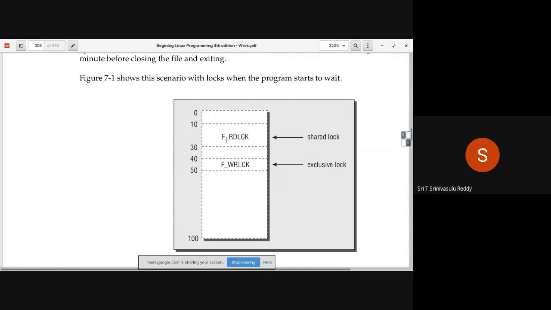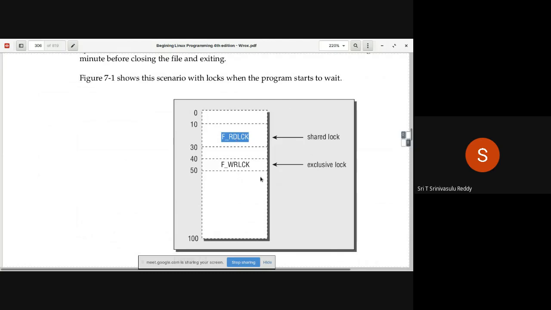Starting from 10, 20 bytes, a lock is applied. It is a shared lock, F_RDLCK. A shared lock is applied on 20 bytes starting from the 10th byte with respect to the beginning of the file. Similarly, an exclusive lock is applied on the area starting from the 40th byte for about 10 bytes. So this scenario you are actually trying to create.